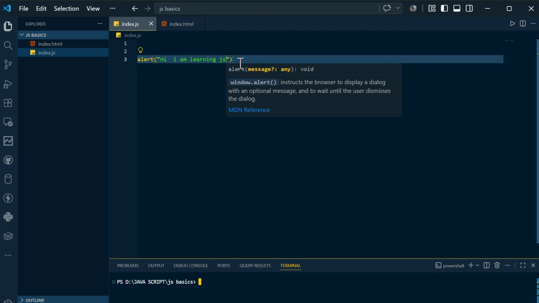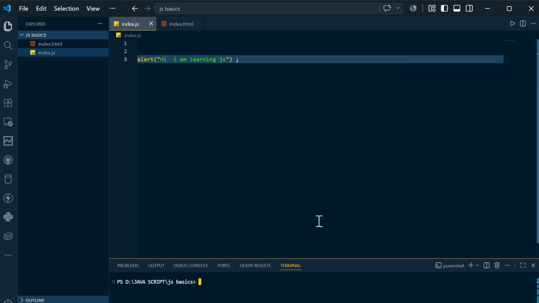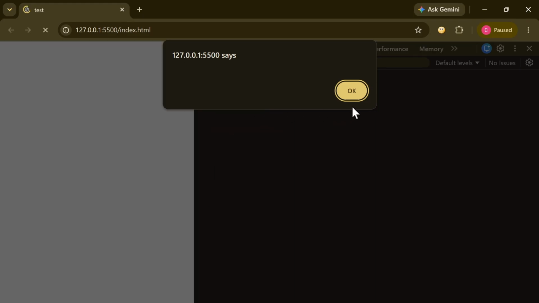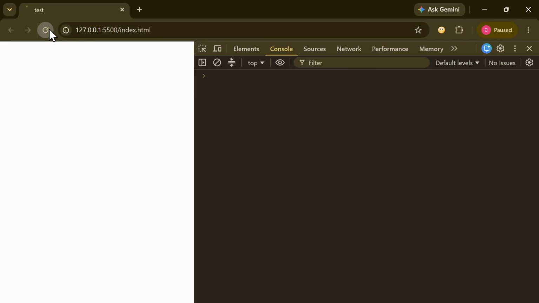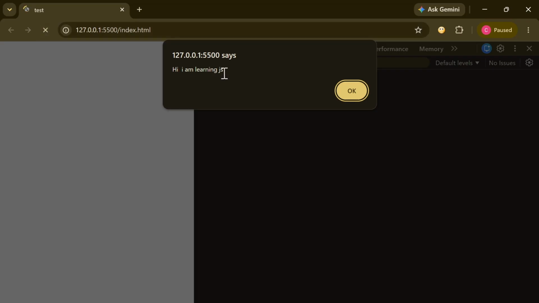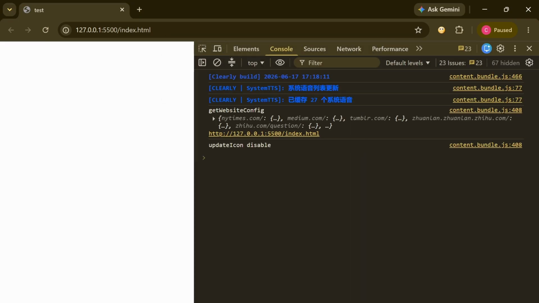Okay, let's see what happens. If you go back to the browser and refresh, it's saying, "Hi, I am learning JS." Alert is a message box or a pop-up that just appears in this fashion. In the previous one, it was asking you in a dialog box to enter a name, that is prompt. This is alert. So this is the difference between prompt and alert in JS.